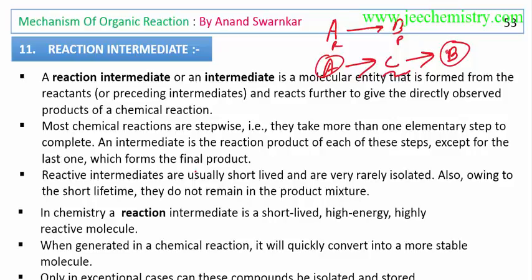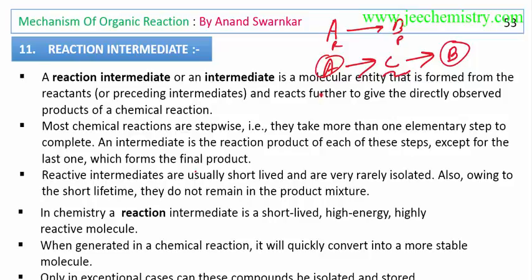We don't always get the final product directly from the reactant. There are some intermediate steps involved. Here I am showing you only one step. Maybe there are 3, 4, 5, or 10 steps, but generally a reaction doesn't complete in one step. Minimum 1 or 2 intermediate steps are involved by which we get the final product. But it is not necessary that intermediates are always involved.